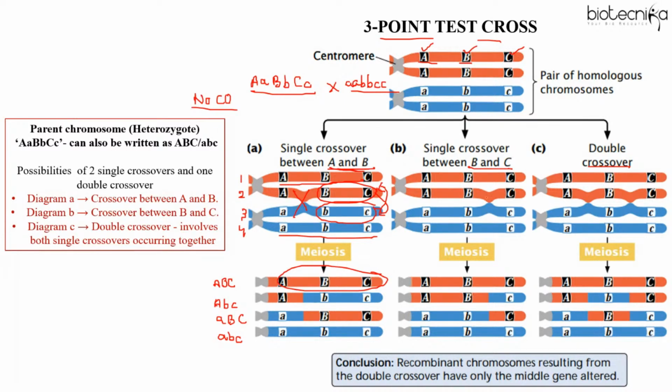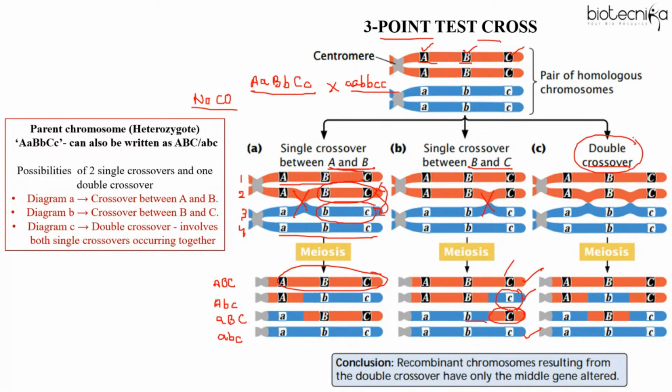However, when you're talking about crossing over between gene B and C, then what will happen? You can see that again, there is no change in first and fourth, but the recessive allele C comes over this chromosome, the blue part you can see on red, and the red one comes over blue. So with the color, you can easily make out which part is being broken, and we have the shuffling of the genes which has occurred because of crossing over.